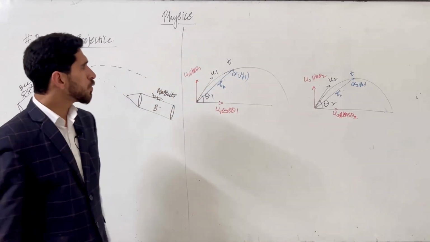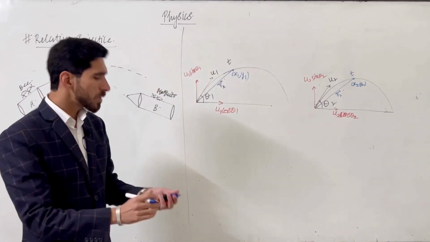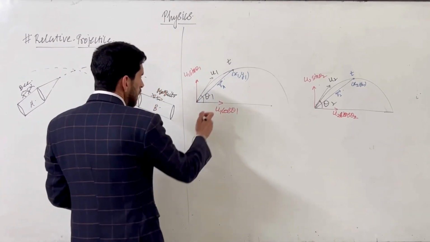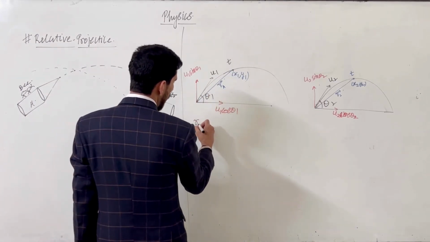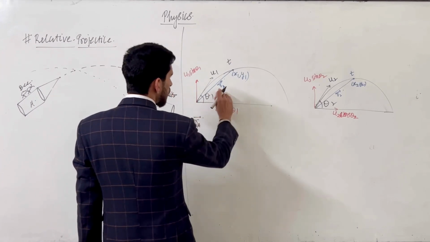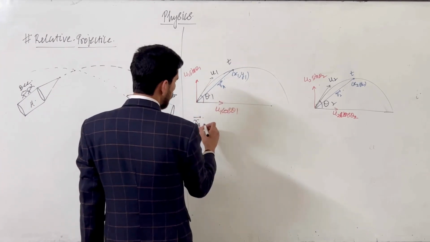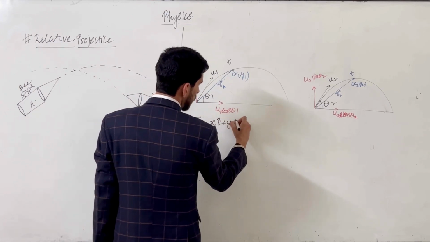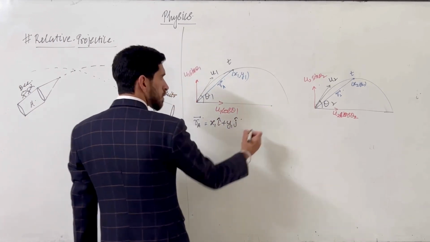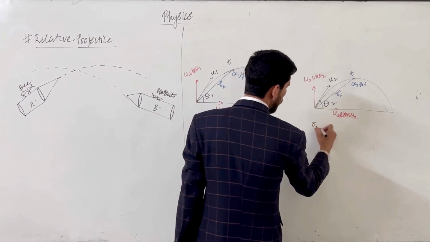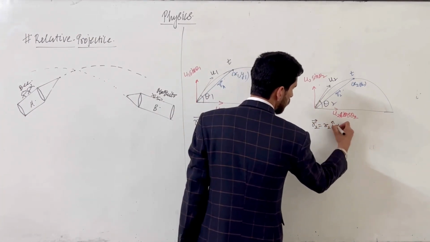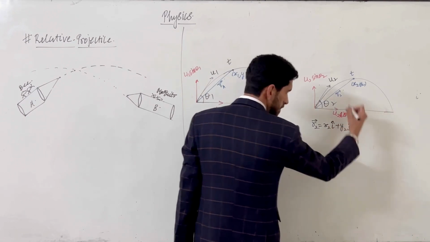So now if I try to find these coordinates, what will be the coordinates of this projectile? We can write ra vector equals x1 i cap plus y1 j cap. Similarly the r2 vector can be written as x2 i cap plus y2 j cap.